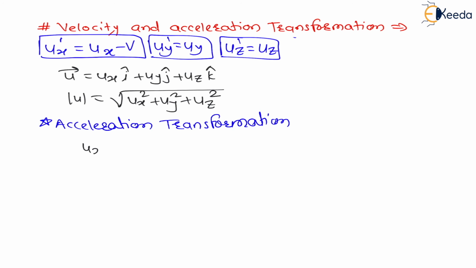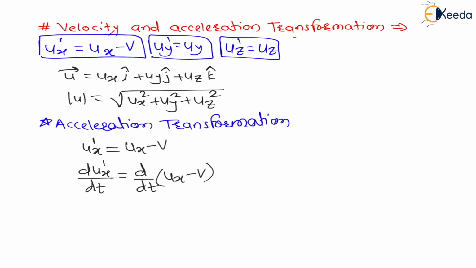Here we have the first equation of velocity, ux dash is equal to ux minus v, where v is constant, other velocities are changing. Let us differentiate both sides with respect to time. Then dux dash divided by dt is equal to d by dt of ux minus v. The change in velocity in the moving frame of reference with respect to time is nothing but ax dash.